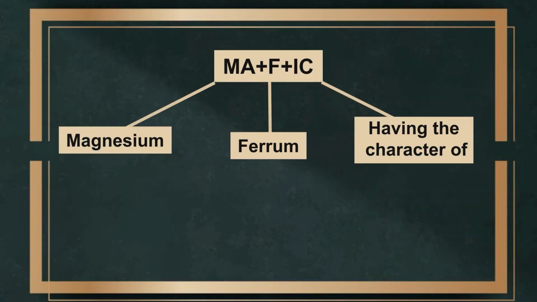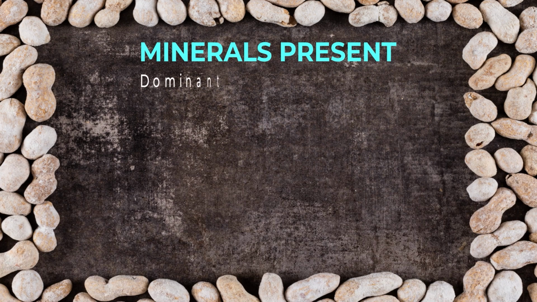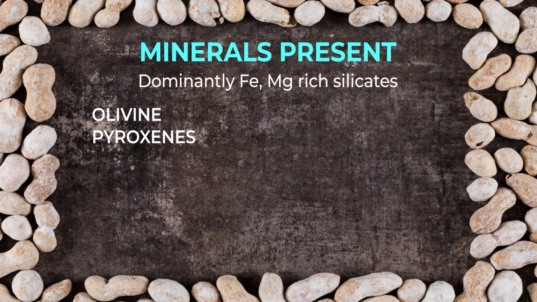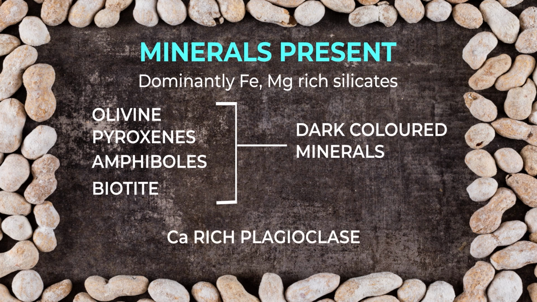The word mafic comes from Ma for magnesium, F for ferrum, and Ic representing having the character of. These are highly enriched in iron and magnesium, and calcium content is much higher than potassium and sodium, that is, the alkali content is lower than calcium. Dominantly, iron-magnesium rich silicates are there. Minerals like olivine, pyroxenes, amphibole, and biotite are all dark colored minerals which impart dark color to the mafic rocks. Calcium rich plagioclase is also present in these rocks.